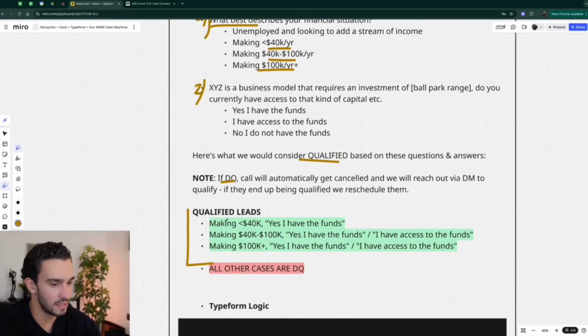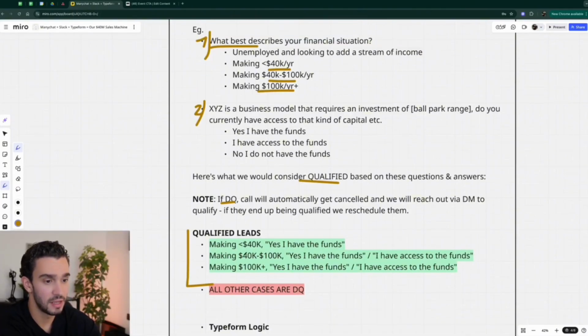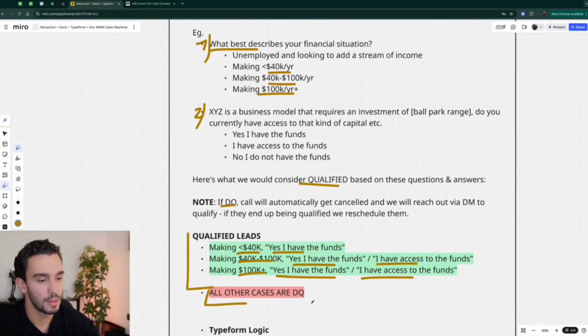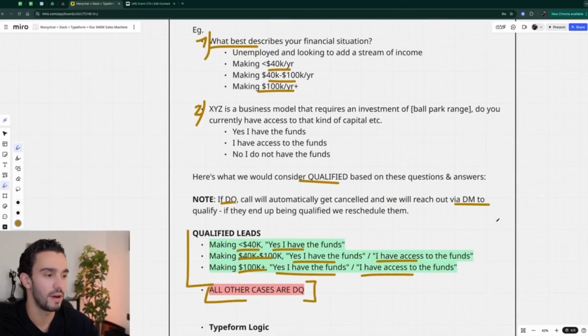For qualified leads, what a qualified lead is for us is if they're making less than 40 but they say yes, I have the funds, we consider them qualified. If they're making 40 to 100 and they say yes, I have the funds or I have access to the funds, again, we consider them qualified, based on this specific example. And then if they make over 100K and they say yes, I have the funds or I have access to the funds, again, we consider them qualified. All other cases are going to be DQ in this case, and we're going to reach out over DM to qualify and then rebook them, right?